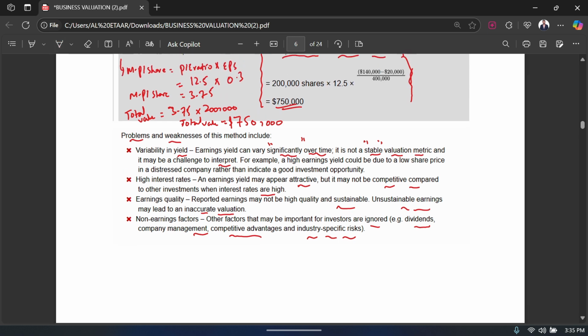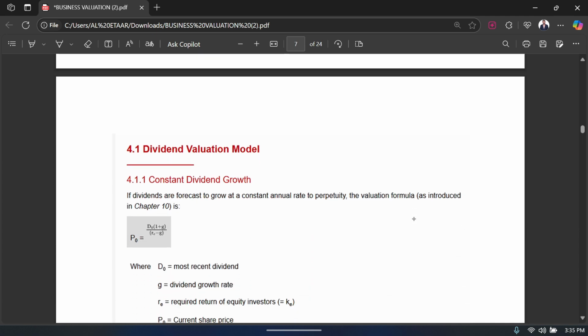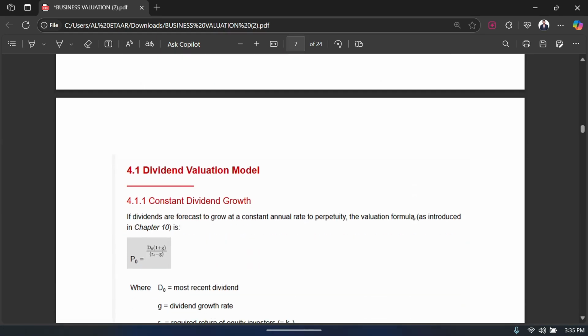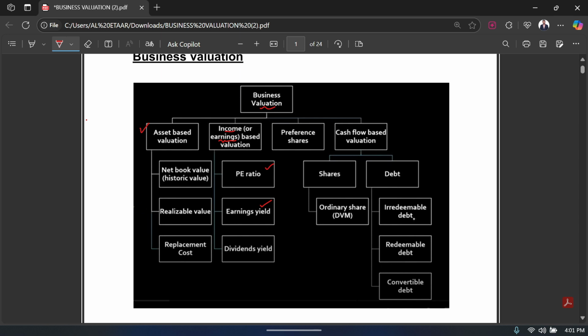Okay, so these are the four weaknesses. You guys can have a look at them again, you can read them again. Okay, now after discussing the earning yield, we are going to focus on the cash flow based valuation first. So we have the cash flow based valuation.